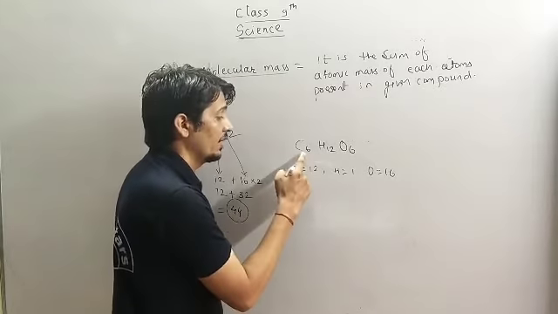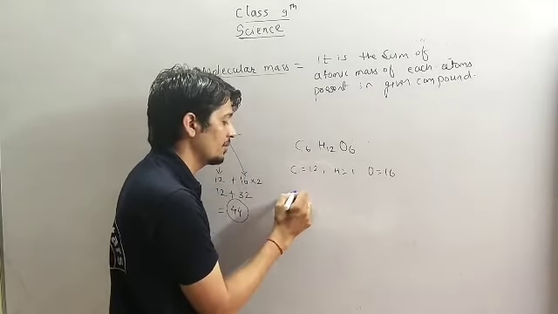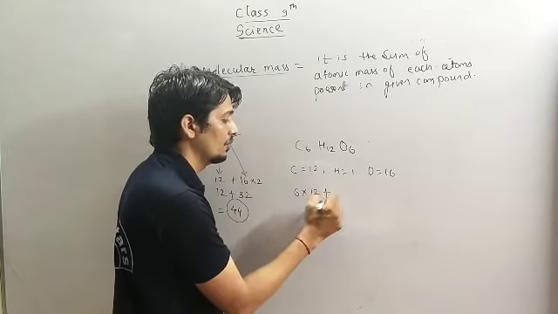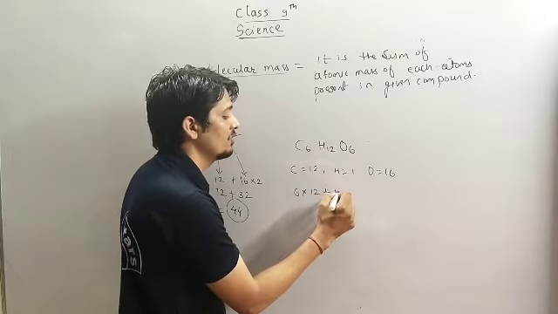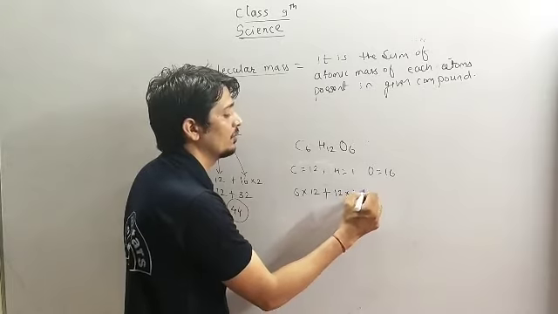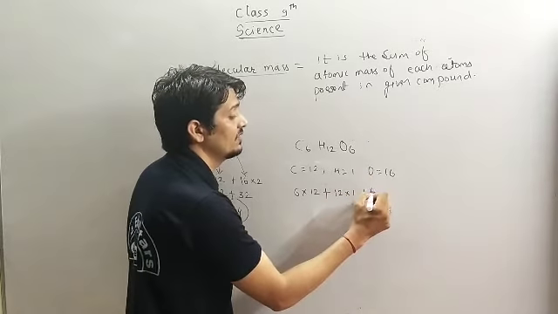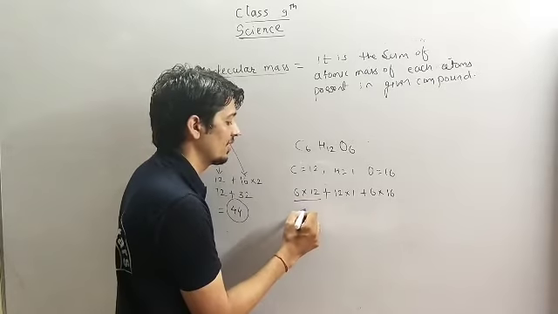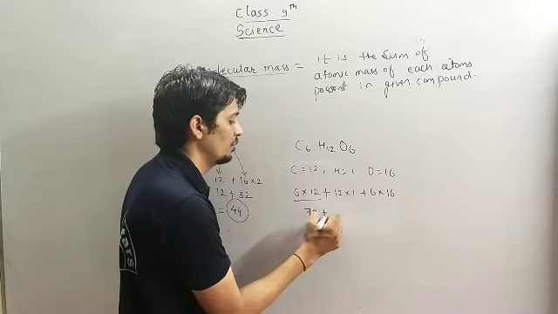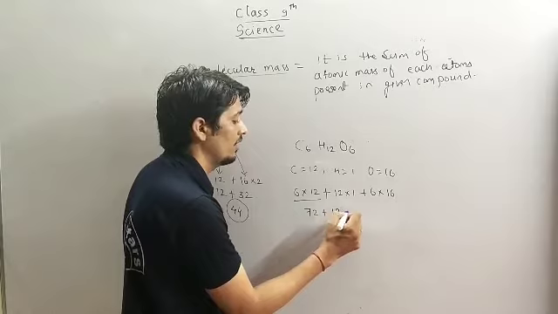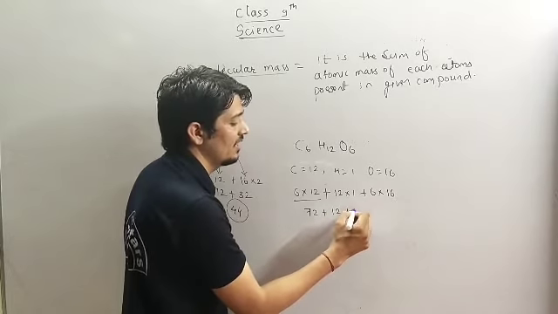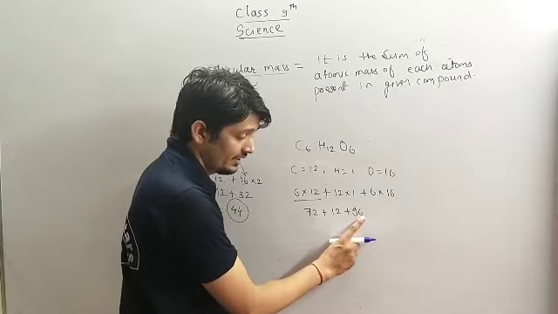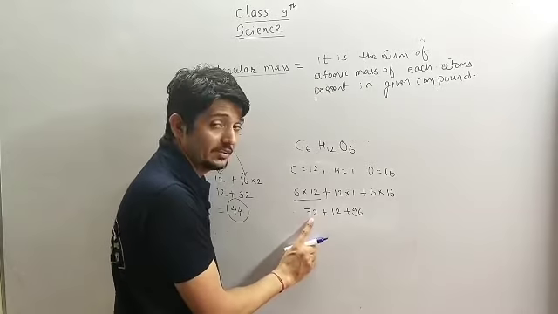So number of atoms of carbon is 6 into atomic mass of carbon is 12, plus number of atoms of hydrogen is 12 into mass is 1, plus number of atoms of oxygen is 6 into mass is 16. So 6 twelves are 72, plus 12 ones is 12, plus 6 sixteens are 96. So 96 plus 12 plus 72 is 180.